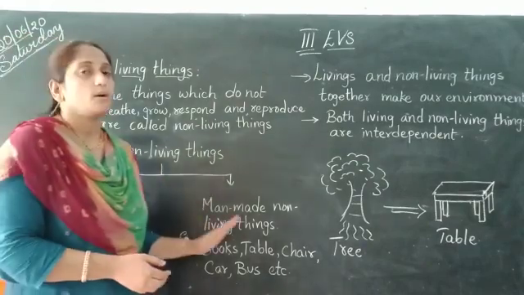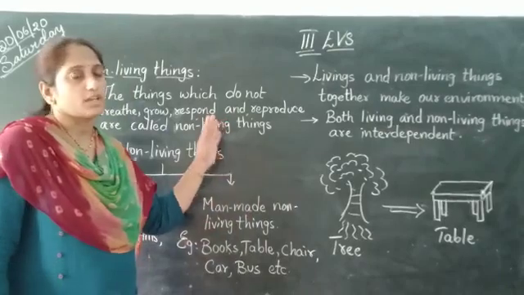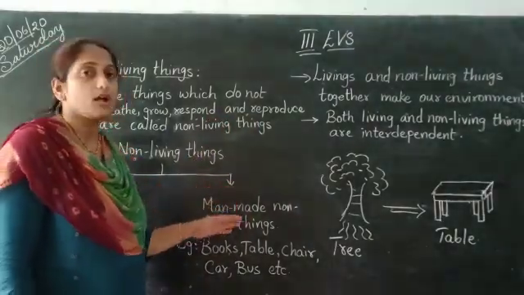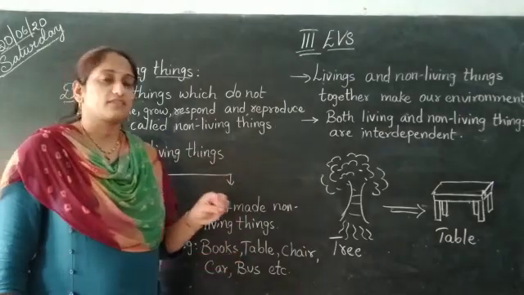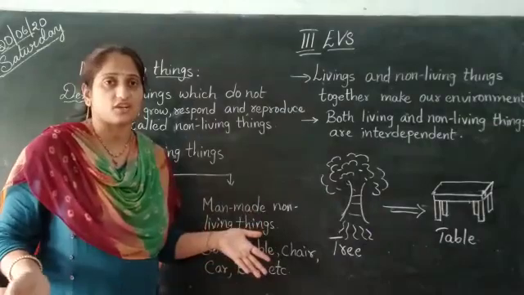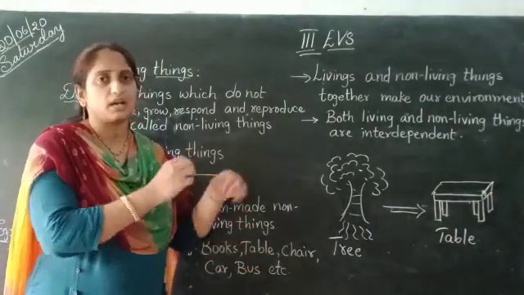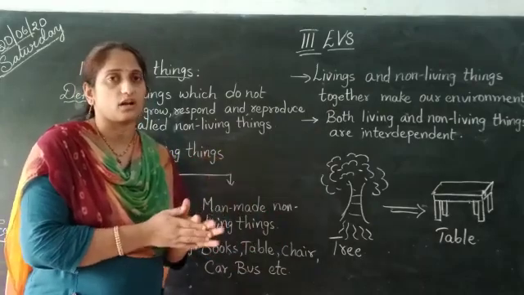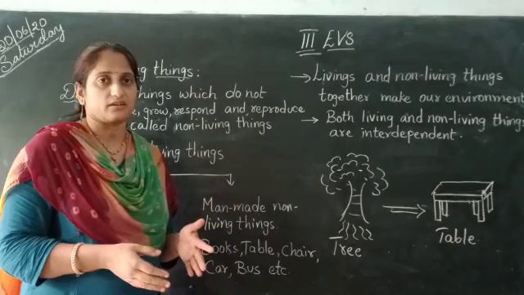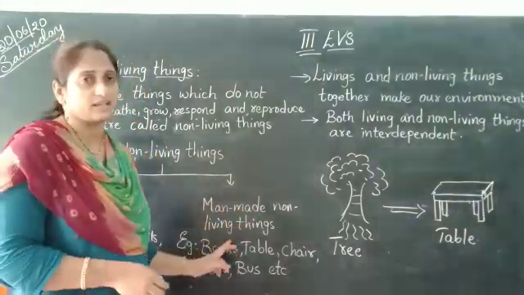Now coming to man-made non-living things. These do not respond or reproduce. That's why they are called non-living things, and these are man-made. For example, a car. A car is not formed naturally. Someone has made it, they manufactured a car. And a book, a table. These are all man-made. So they are called man-made non-living things.